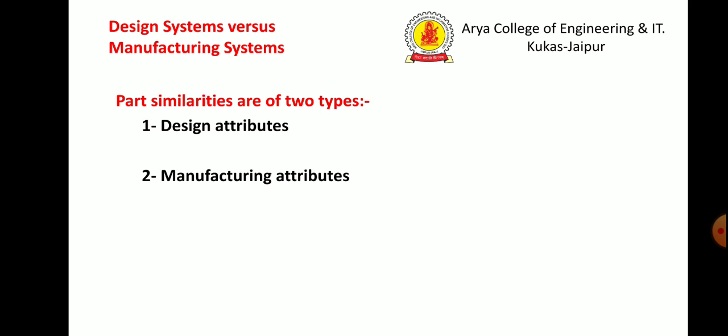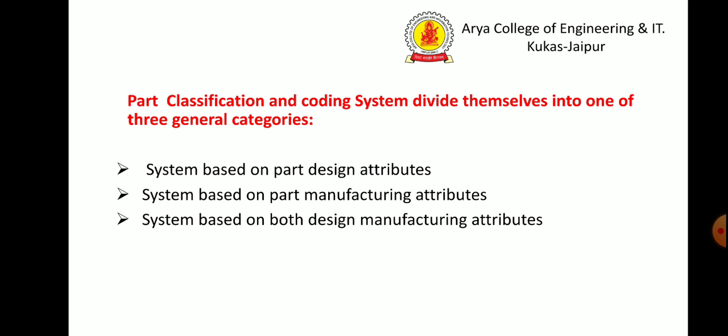Next, the part classification and coding systems divide themselves into one of three general categories. The first category is useful for design retrieval and to promote design standardization, meaning shape and size.